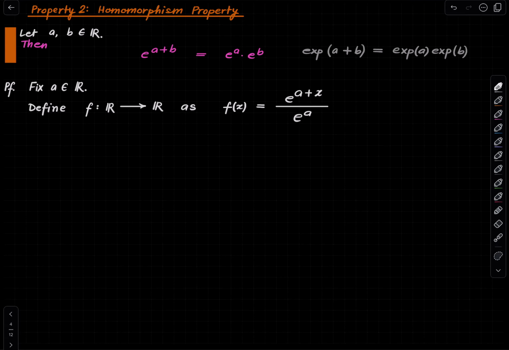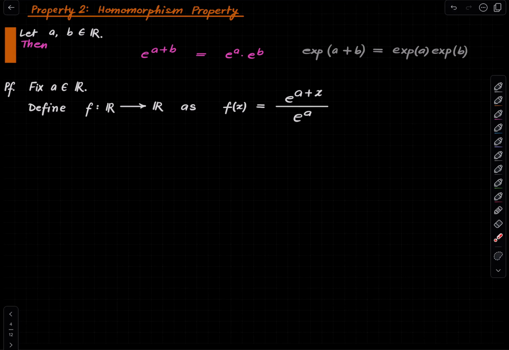And this is legitimate because we already showed that e to the a is positive. So when I say e to the a, I just mean the exponential function fed a. So the exponential of a plus x divided by the exponential of a, that is what f of x is.